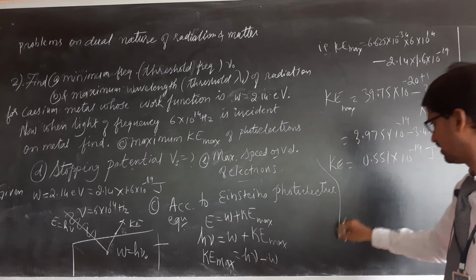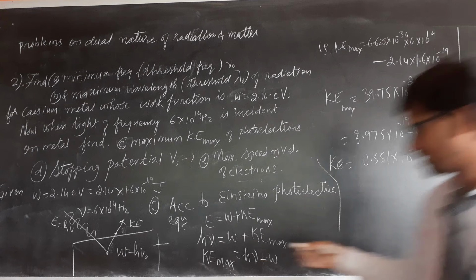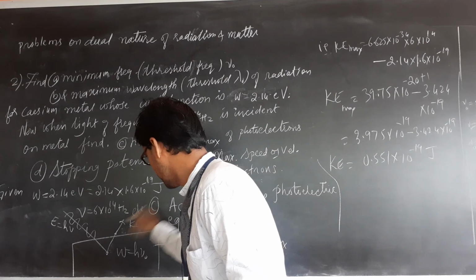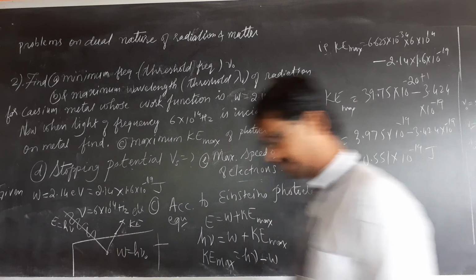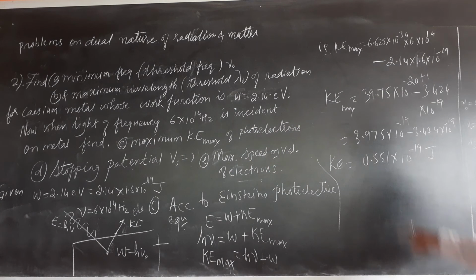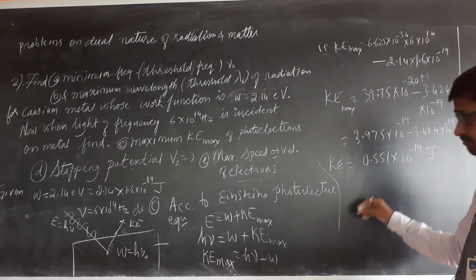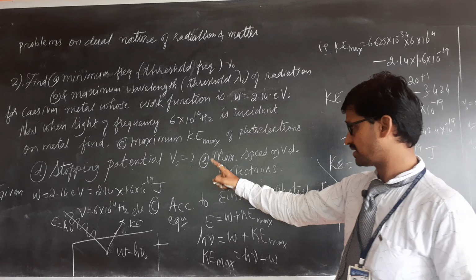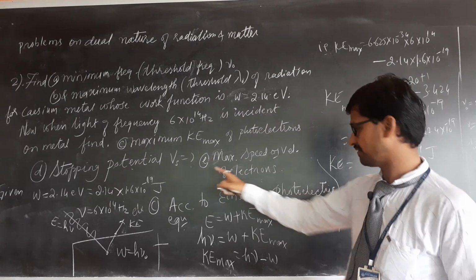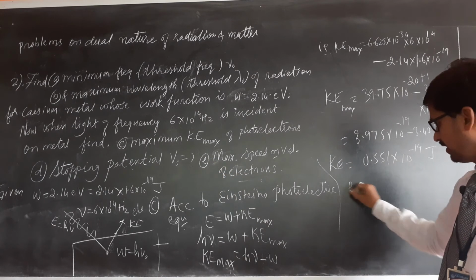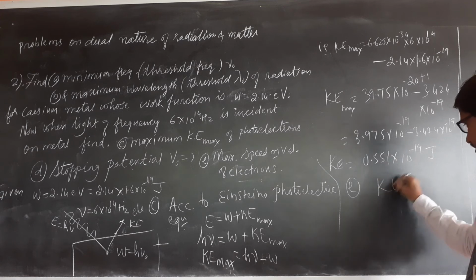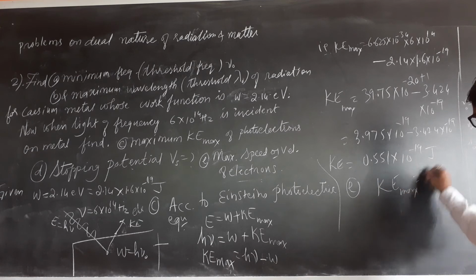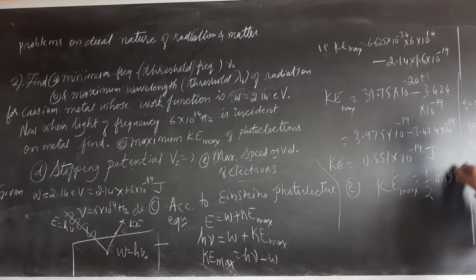Kinetic energy. Children, this is kinetic energy of what? This is kinetic energy of electrons. Electron's kinetic energy, not photons, electrons' kinetic energy. If Ke is known, let us do part C first, part E in fact first. Let us do part E. We have Ke max is equal to half m Vmax square.